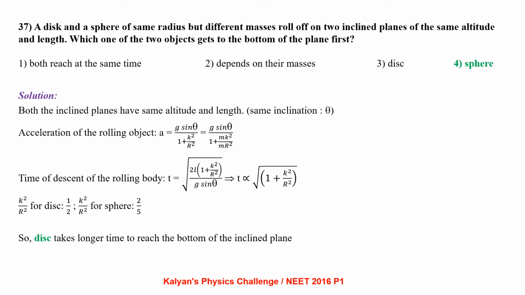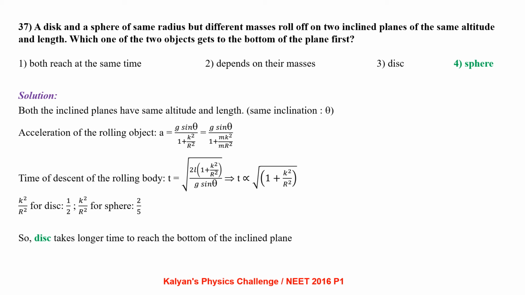A disk and a sphere of the same radius but different masses roll down two inclined planes of the same altitude and length. Which one of the two objects gets to the bottom of the plane first? Given that both inclined planes have the same altitude and length, they have the same inclination theta. Acceleration of a rolling object down the inclined plane is a equal to g sin theta by 1 plus k square by r square. That can also be taken as g sin theta by 1 plus mk square by mr square, where mk square is the moment of inertia.